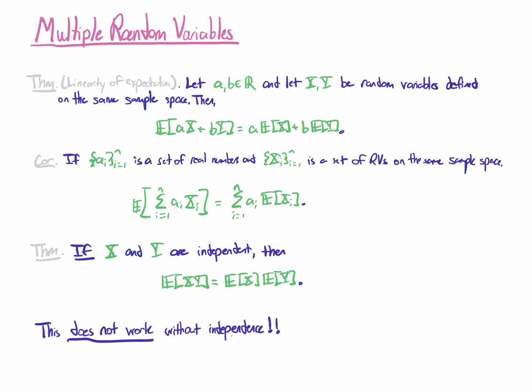So you can only factor expectations into simpler expectations when you have independent random variables. It's also the case that this can be true sometimes in certain specific cases, even when x and y are not independent, but you never know when those cases are. They're kind of funny little counterexamples rather than anything you can depend on. So if you want to be able to factor an expectation of a product of random variables, the first thing you need to do is check if they're independent before moving on.